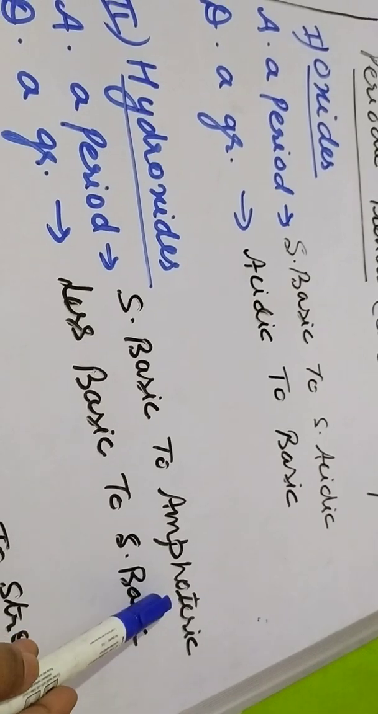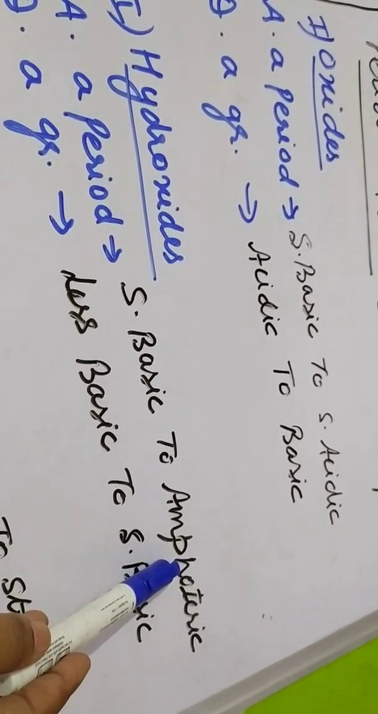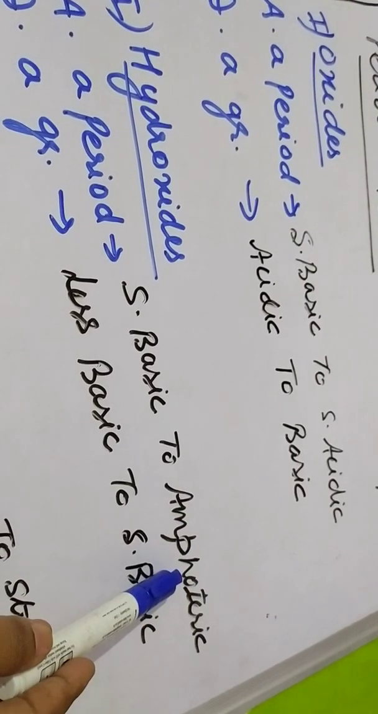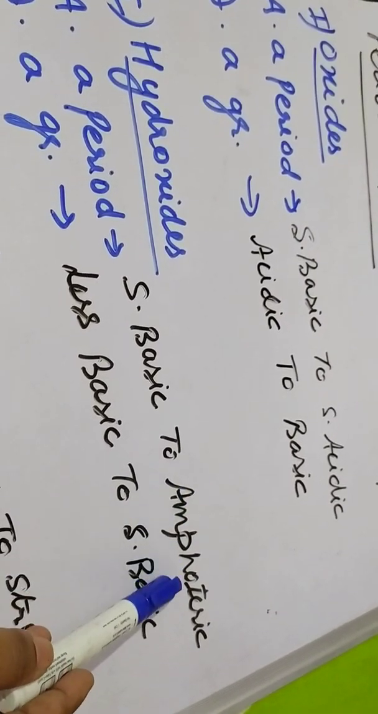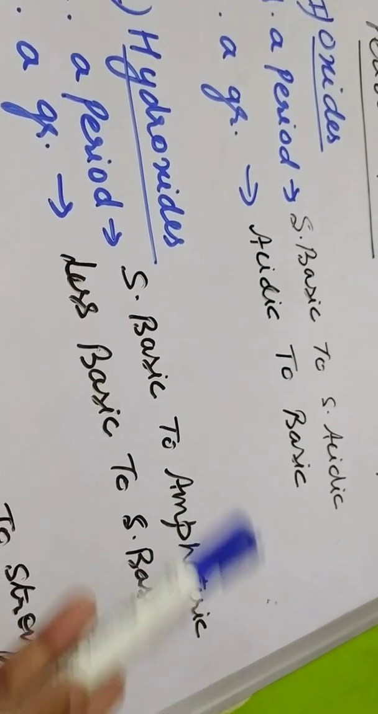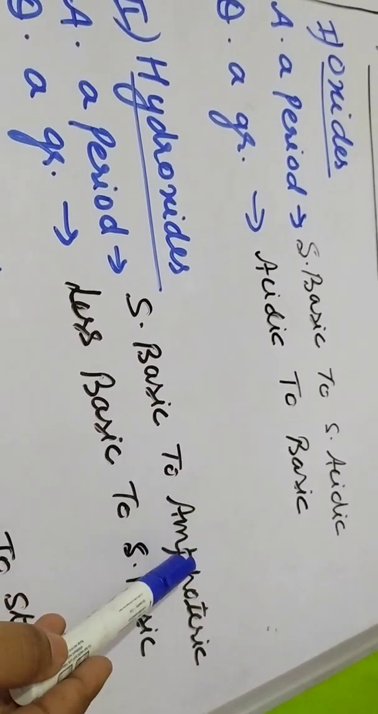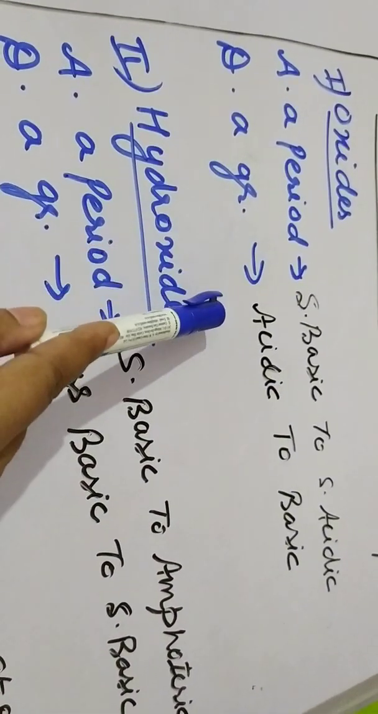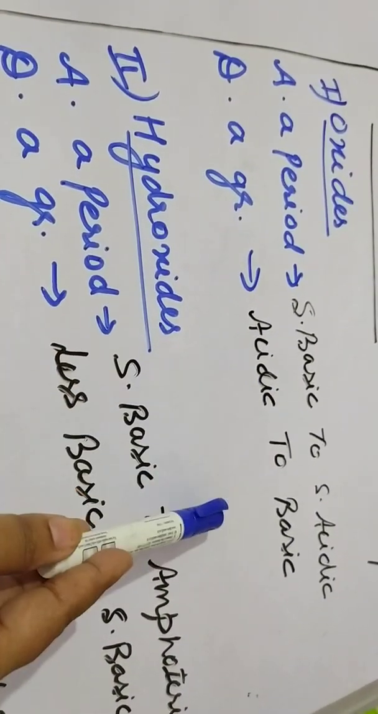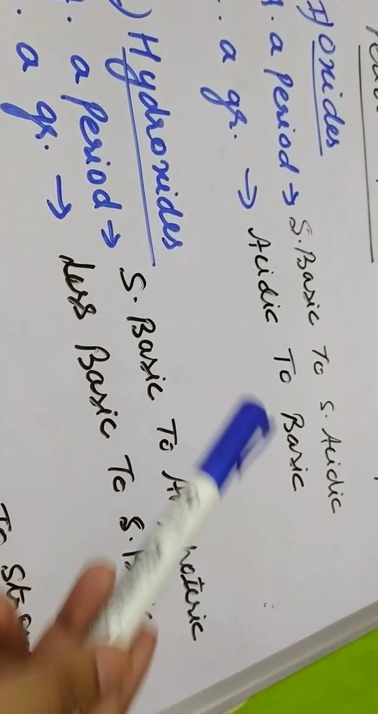Like in 9th I have told you zinc oxide, aluminium oxide, lead oxide and hydroxide. Zinc oxide and hydroxide, all these are amphoteric, so these come in between. So sometimes you can write strongly basic to amphoteric to acidic. It moves from basic to acidic through amphoteric. So amphoteric is in the middle. And down a group, acidic to basic. Here I have written less basic to strongly basic. Both mean the same thing.